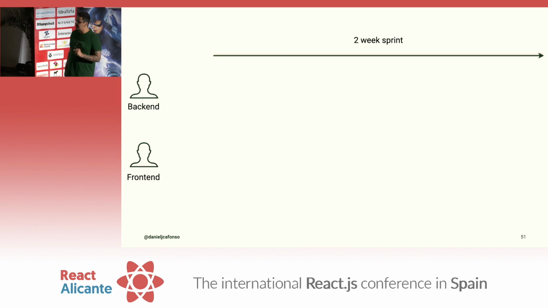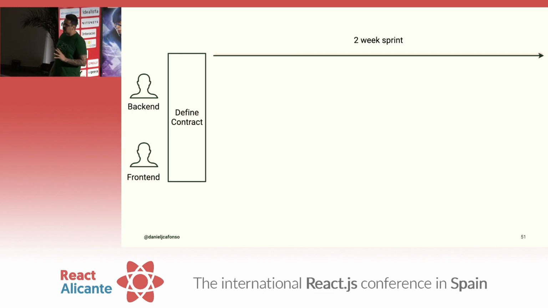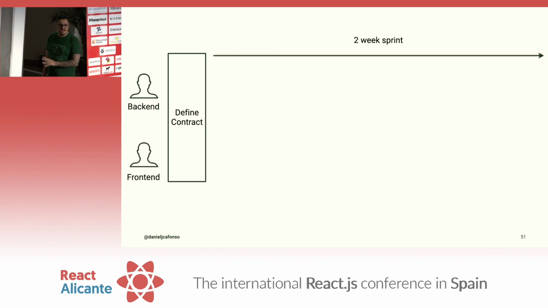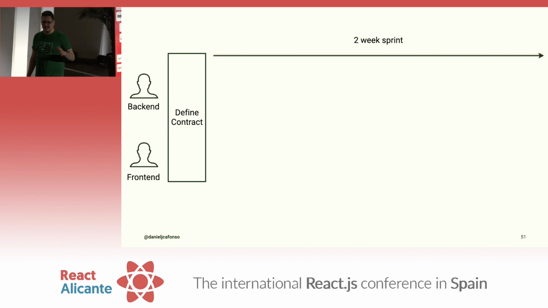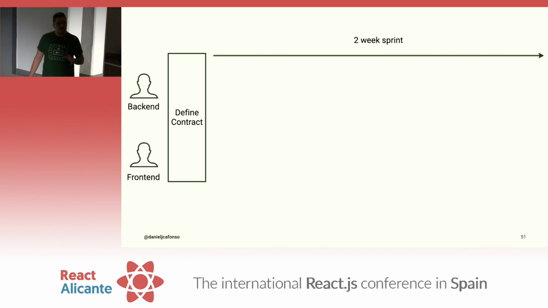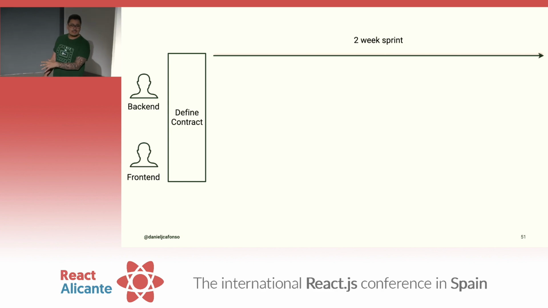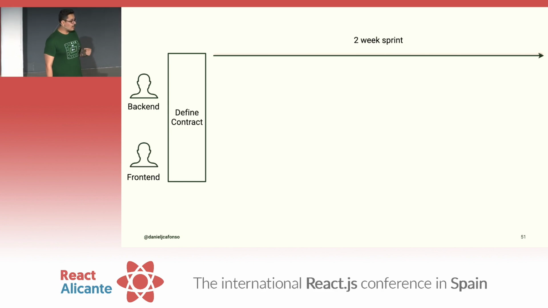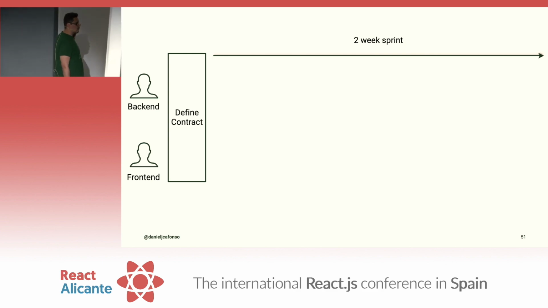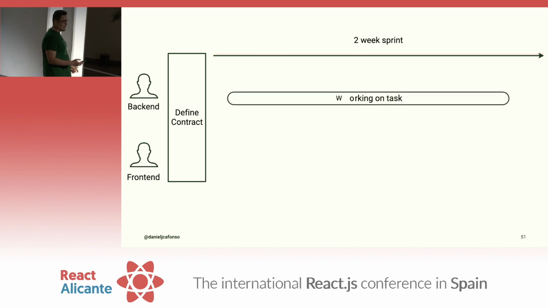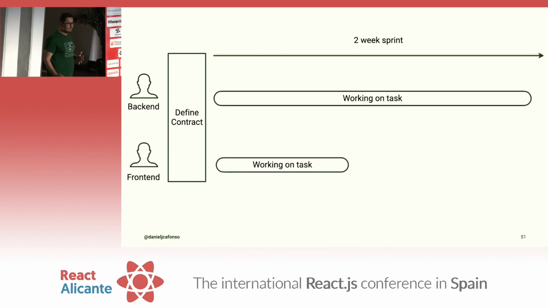Okay, where are you going with this? What if, hear me out, right before we start the sprint, we all get together and we define the contract, us and backend, we define the contract for our API, what data should we be expecting? And they said, okay, seems interesting, but why? Well, because now we can go ahead, mock all the data, and while the backend is doing the API, we can also work on it at the same time.